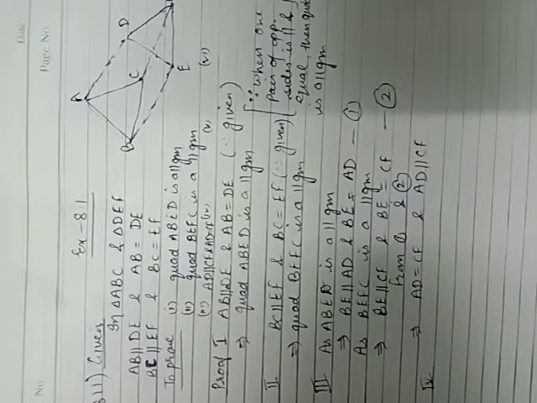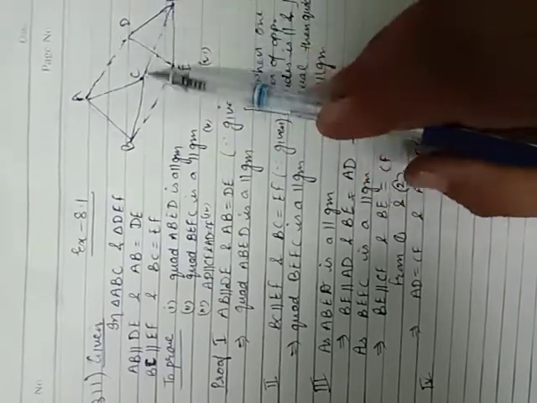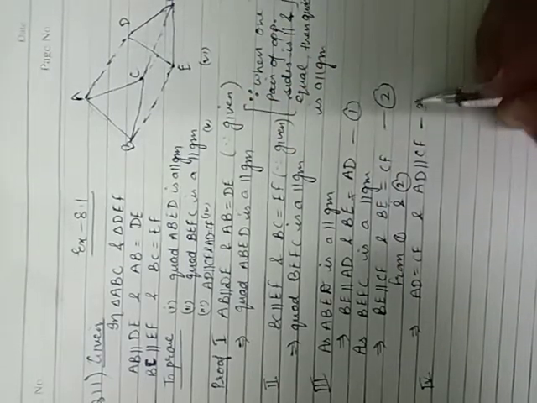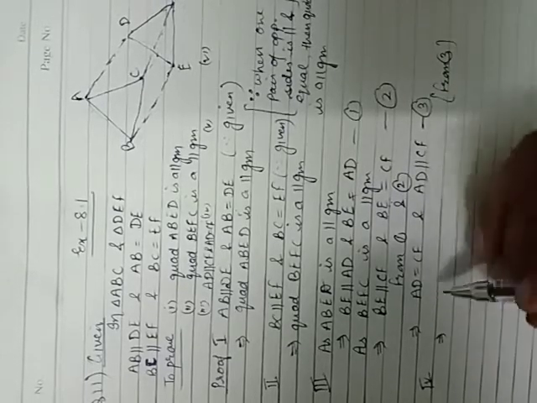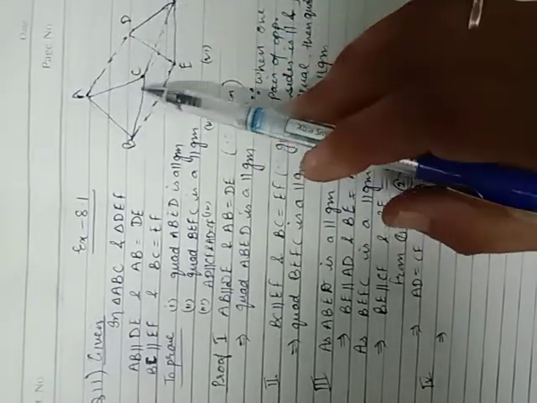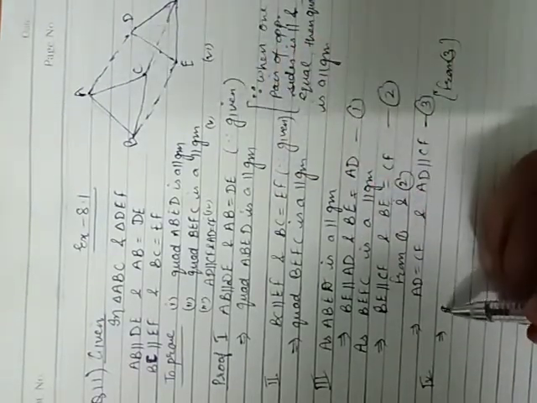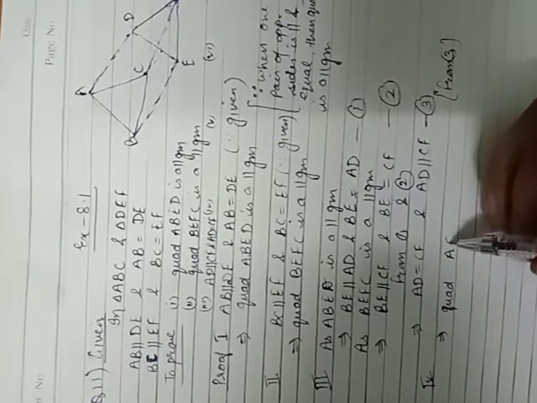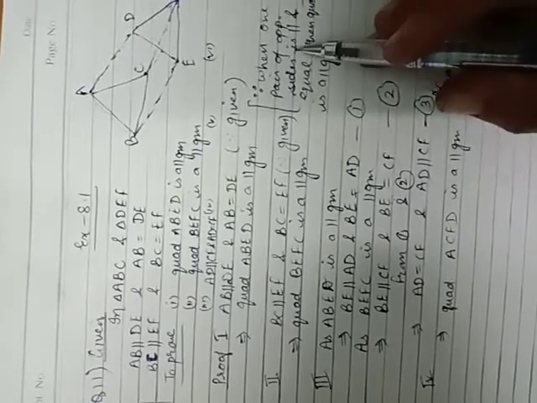Now come to the fourth part. In the fourth part, we have to prove that quadrilateral ACFD is a parallelogram. Now we have proved this. This is the conclusion. One pair is AD and CF. AD is parallel to CF, and from equation 3, it implies that AD and CF are equal and parallel. When one pair of opposite sides is parallel and equal, it is a parallelogram. So quadrilateral ACFD is a parallelogram, as from equation number 3, one pair is opposite. We have already written the reason.